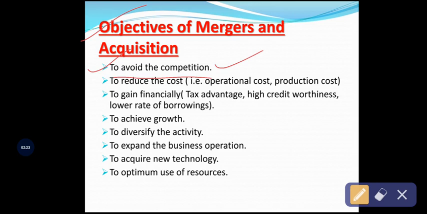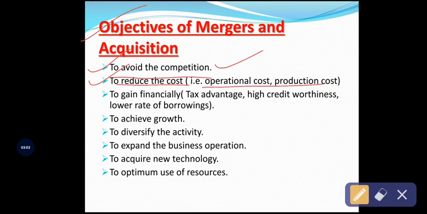Okay. Secondly, the next objective is reduce the cost. How will merger and acquisition reduce the cost? Through the operational cost and production cost. Definitely when companies merge together, it helps to reduce the cost per unit. How will the cost per unit reduce? Through reducing the operational cost, that is movement and shipment cost, and production cost. So ultimately this helps in reducing the cost per unit, and ultimately it helps the companies gain more profit.